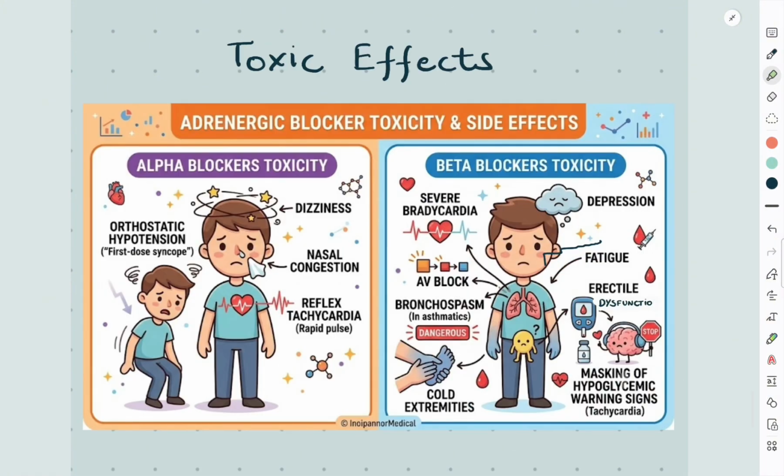The toxicity of sympathetic blockers depends on their receptor selectivity. Alpha blockers commonly cause orthostatic hypotension, including first dose syncope, along with reflex tachycardia, dizziness, and nasal congestion. Whereas beta blockers can lead to severe bradycardia, AV block, worsening of acute heart failure, bronchospasm in asthmatic patients, cold extremities, fatigue, depression, erectile dysfunction, and the masking of hypoglycemic warning signs like tachycardia in diabetic patients.